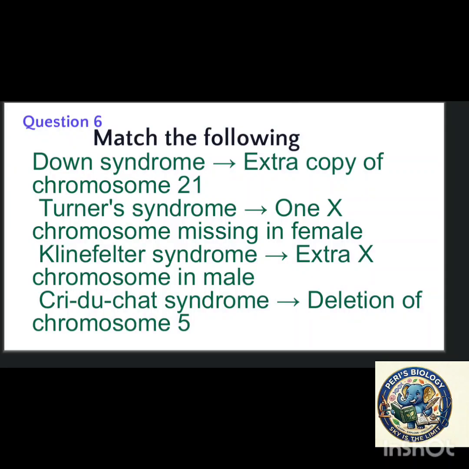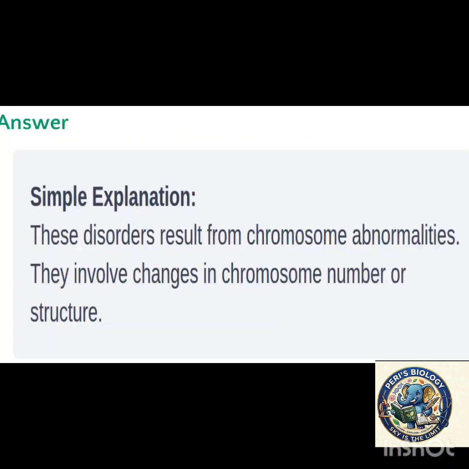Next question. Match the following. For each one, I have given the exact matching answers. Here we go. Down syndrome is caused by an extra copy of chromosome 21. Turner syndrome, one X chromosome missing in female. Klinefelter syndrome, extra X chromosome in male. Cri-du-chat syndrome, here deletion of a piece of chromosome number 5. These are chromosomal abnormalities that result from either a change in number or in the structure.